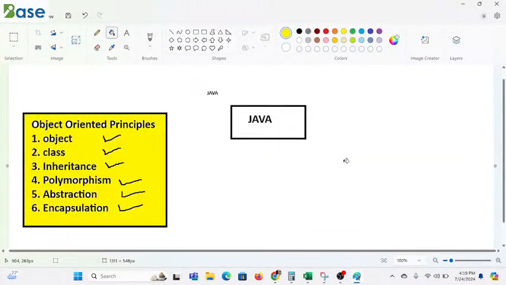Second question I come to is, why is it called platform independent?